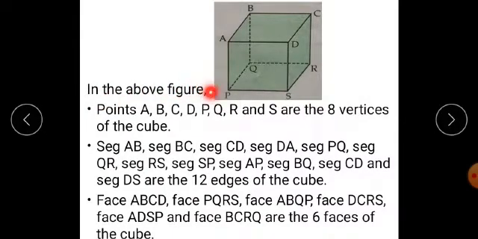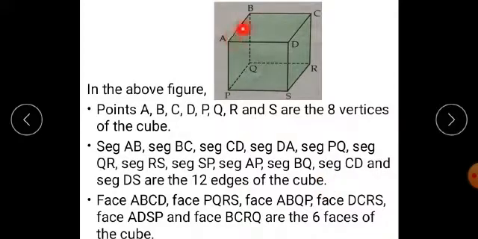Now in the above figure, point A, point B, point C and point D, point P, point Q, point R and point S are the 8 vertices of the cube. Seg AB, seg BC, seg CD and seg DA, as well as seg PQ, seg QR, seg RS and seg SP, and seg AP, seg BQ, seg CR and seg DS are the 12 edges of the cube.